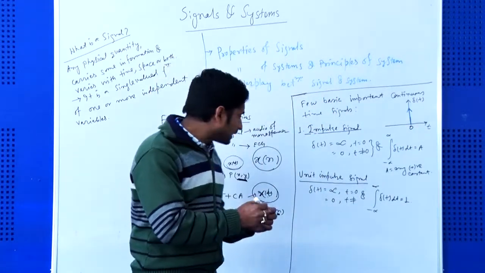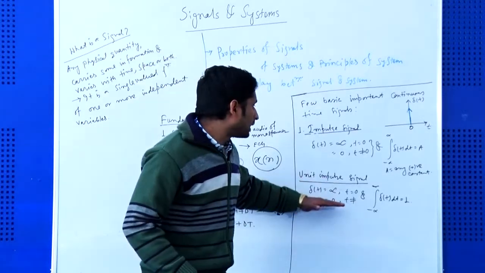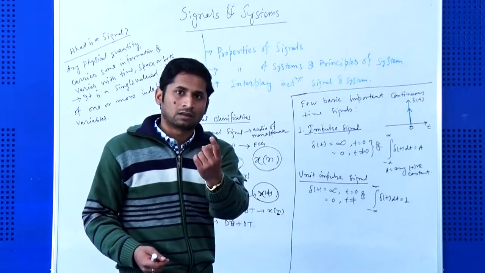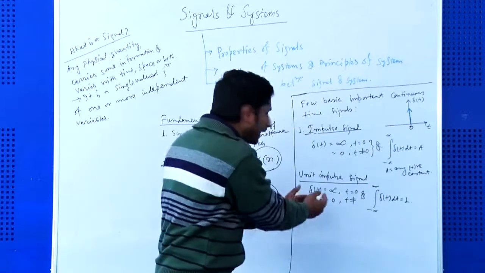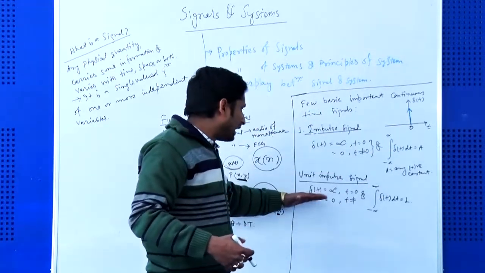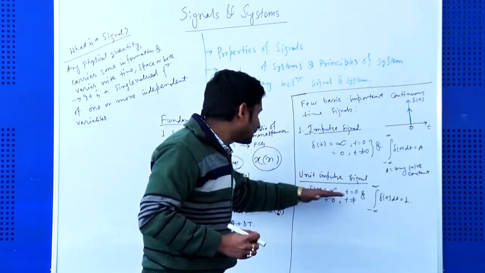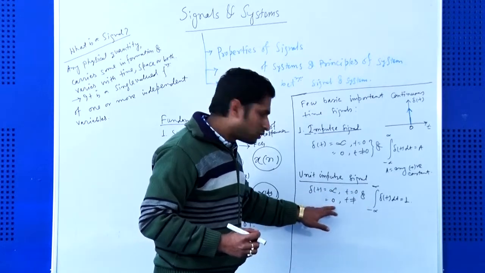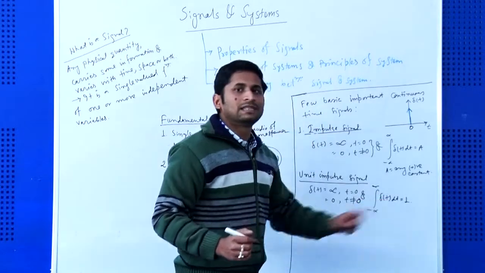Now, what is the unit impulse signal? The definition is the same, but the area under the curve is equal to 1, and the representation is obviously the same. Again, the unit impulse signal delta(t) is equal to infinity for t equal to 0, and delta(t) is equal to 0 for t not equal to 0, and the area under the curve is equal to unity.